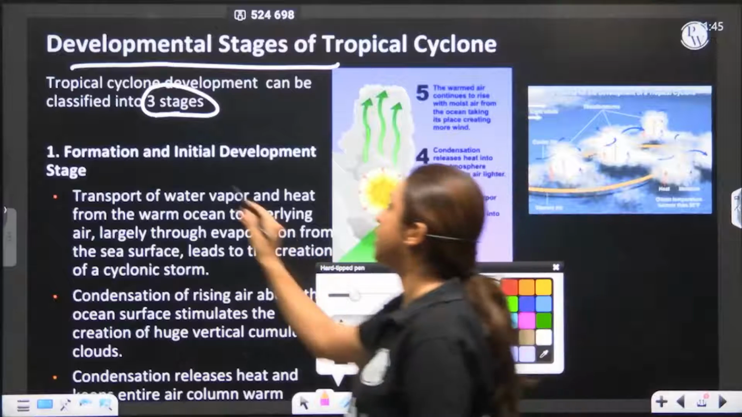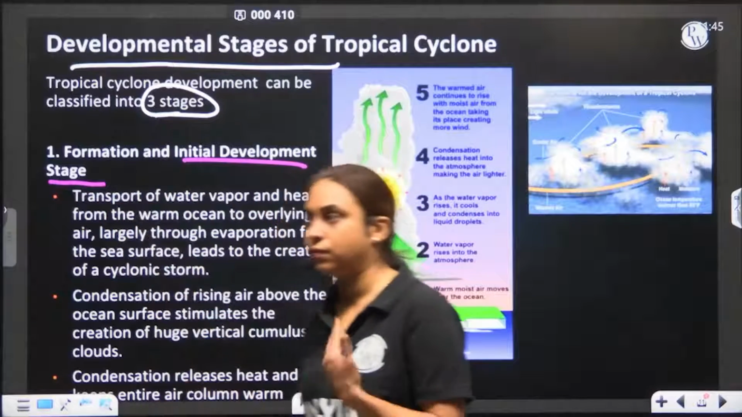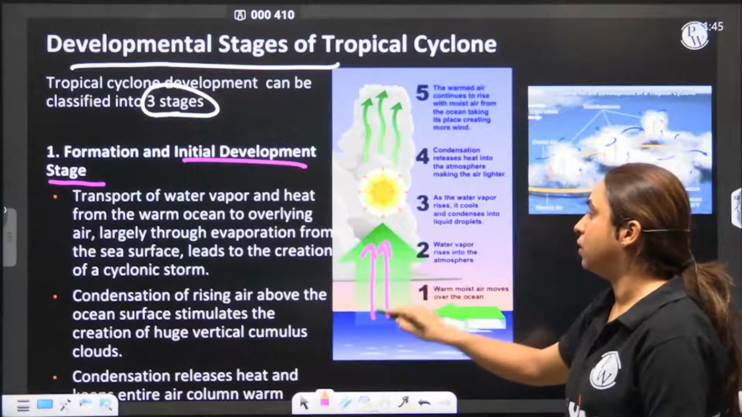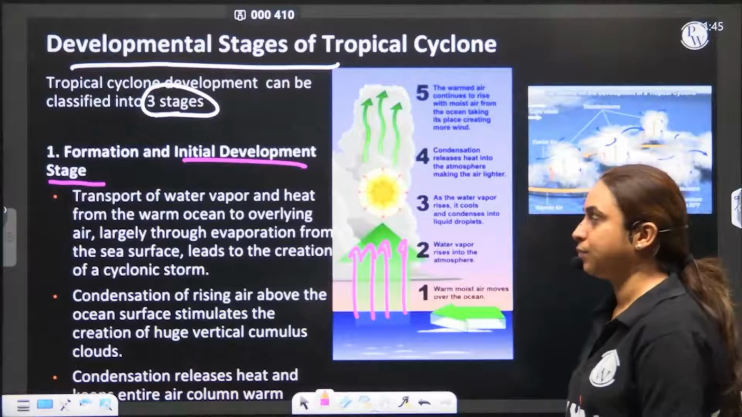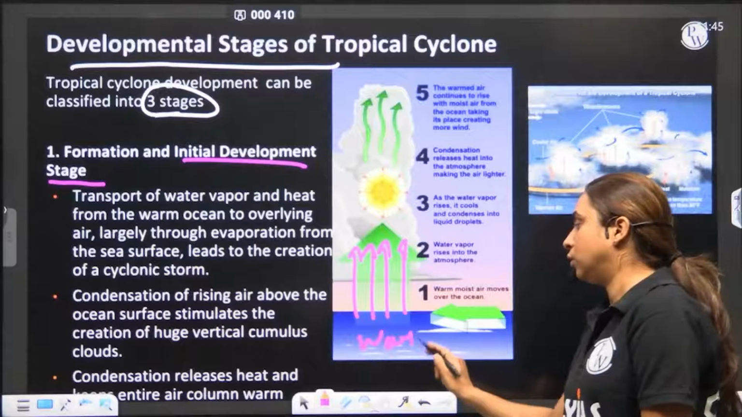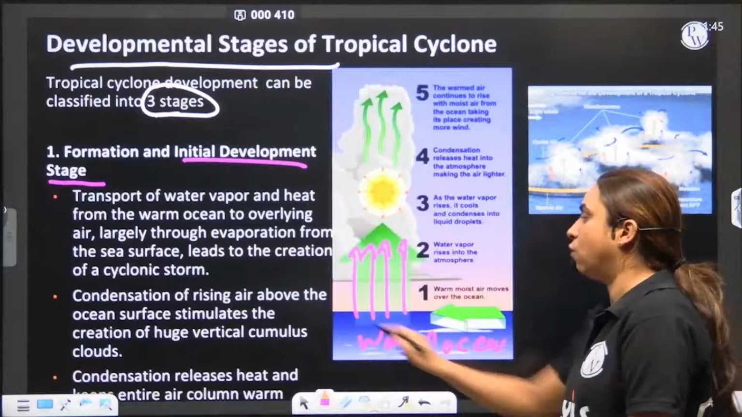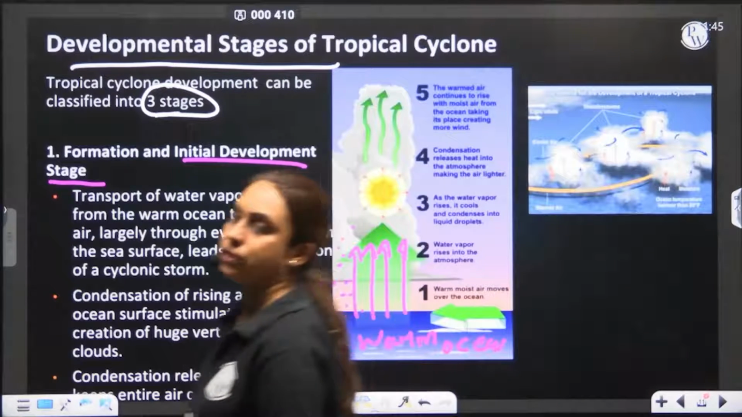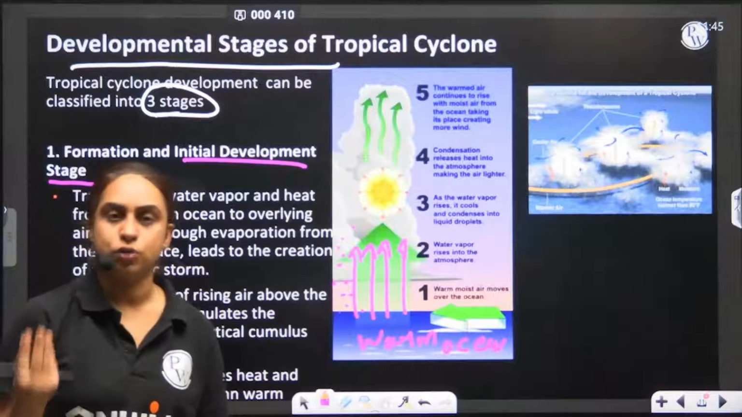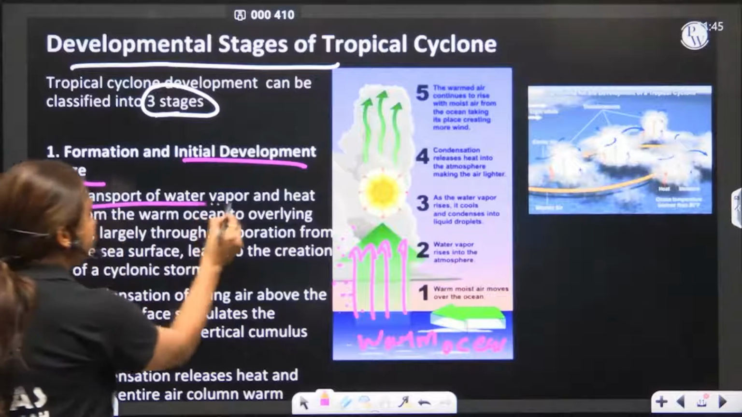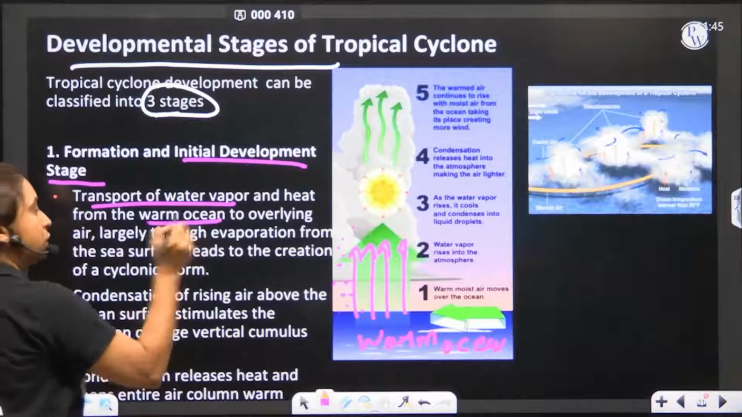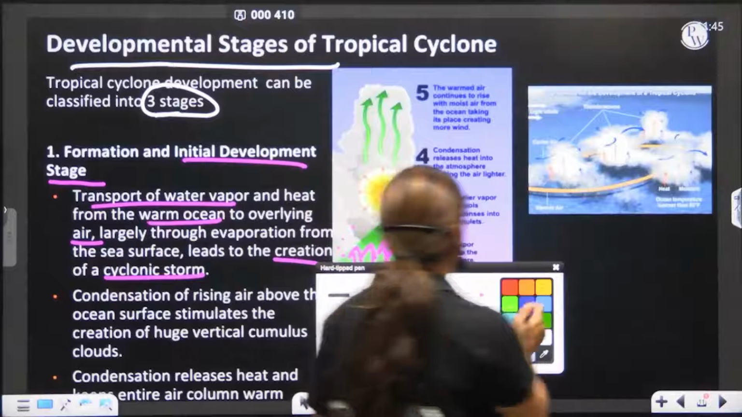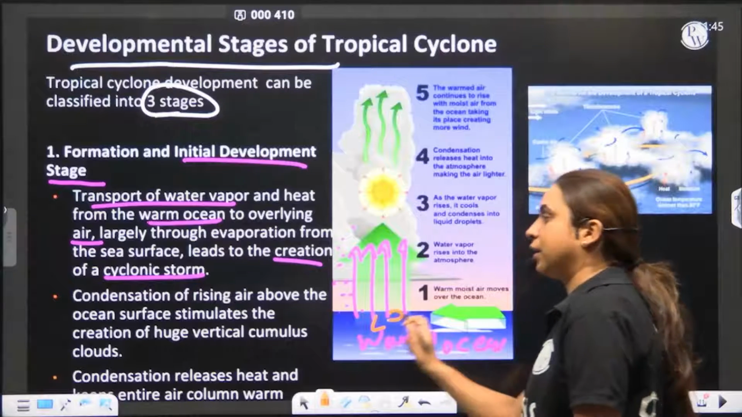The first stage is the initial development stage, when the tropical cyclone is developing. What is happening? There's transport of water vapor and heat from the warm ocean. The warm ocean transports water vapor and the heat to the air above through evaporation. This leads to creation of a cyclonic storm. A small cyclone, a small low pressure starts developing here.